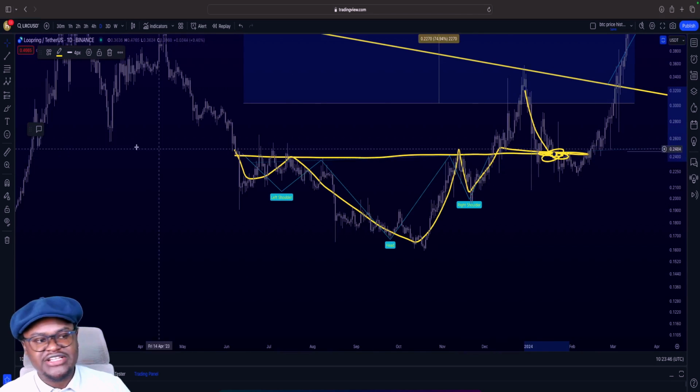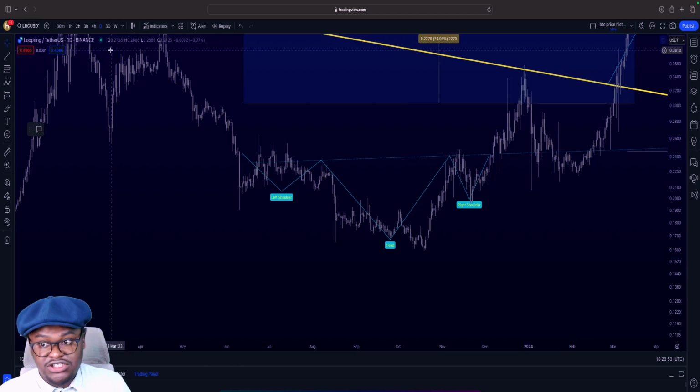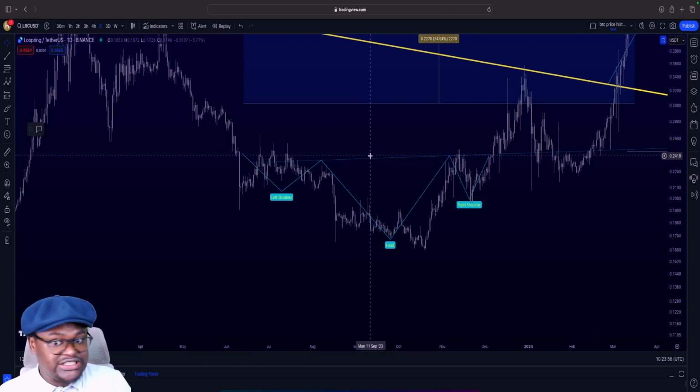Going back to the weekly time frame, let us look at where Loopring could potentially go. Given that we cannot say that it's going to do a 40x, what's the next theory then?